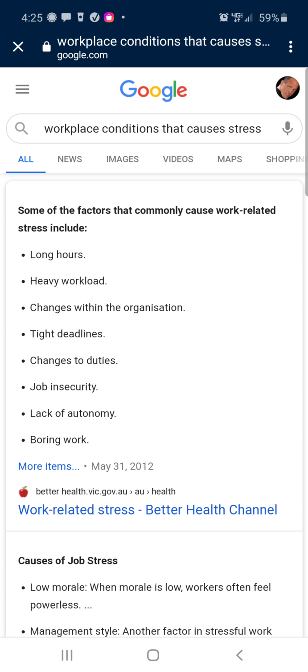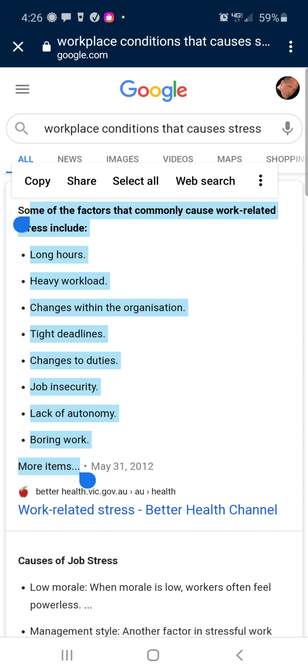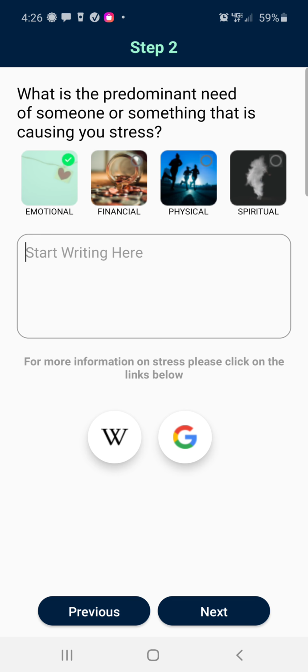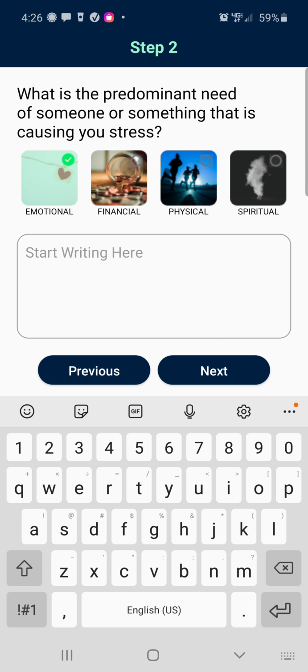We can look at right there and we can type and paste all this stuff. Long hours, heavy workload, change within the organization, tight deadlines. These are all things that cause people stress. So we can actually cut and paste this out if we want, which is just fascinating. So we cut and paste this, copy it, close out this section right here, and we put it right into the app. This app is fascinating work for addictions, which, underlying most addictions, there's also stress, anxiety, and grief too.